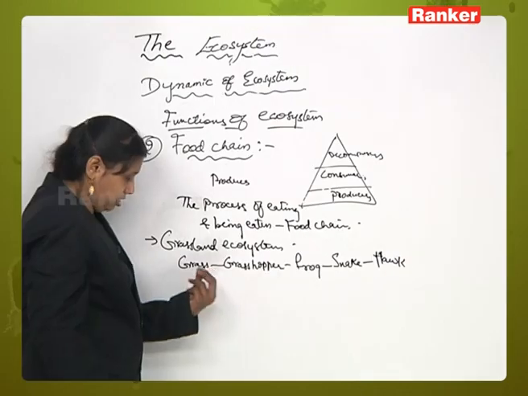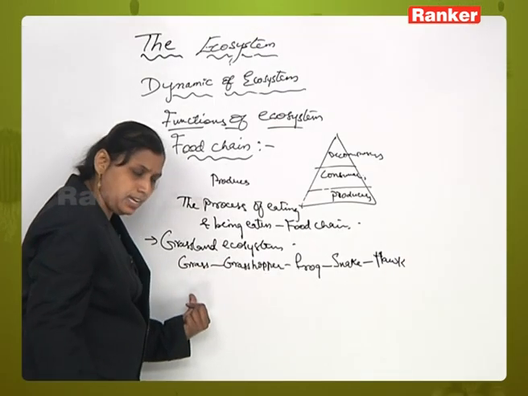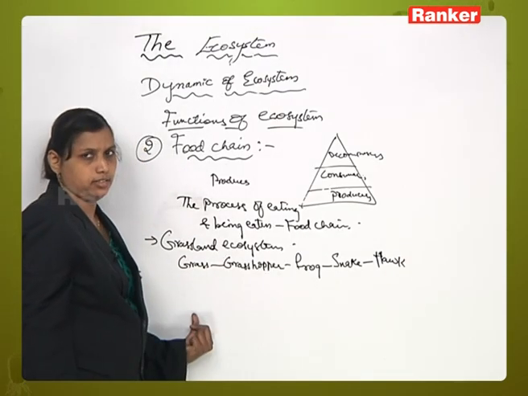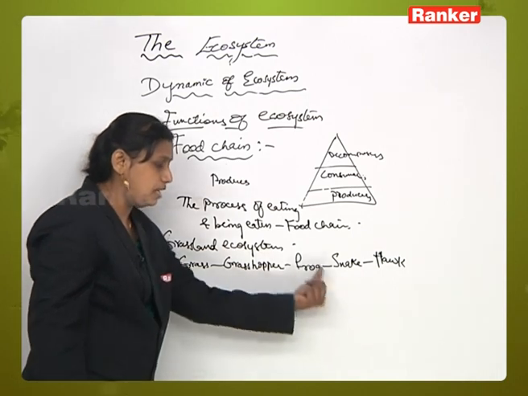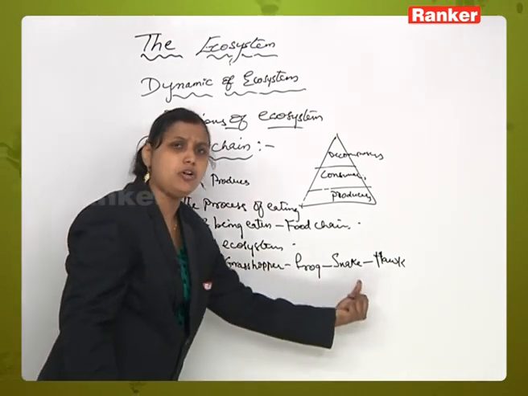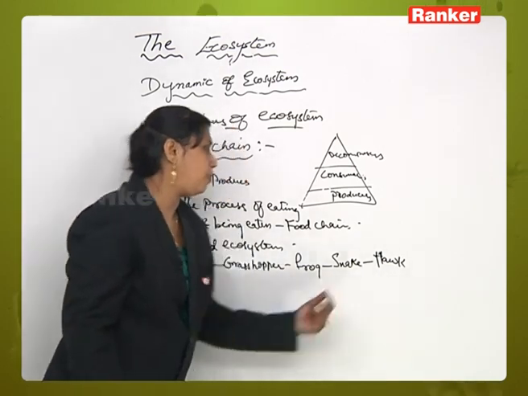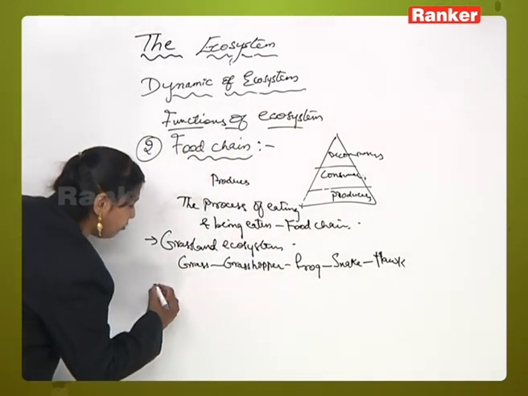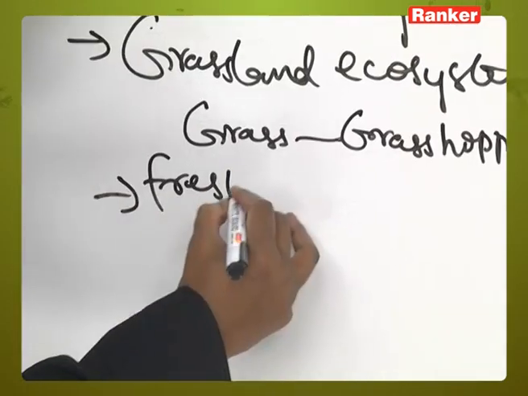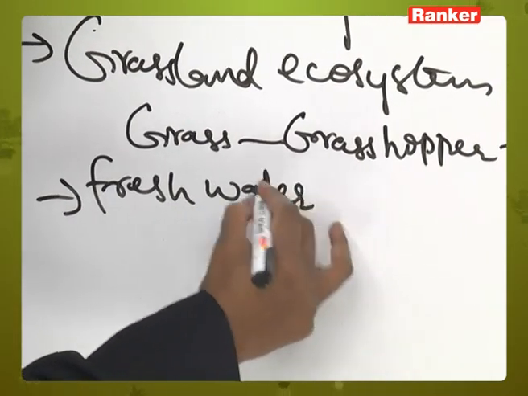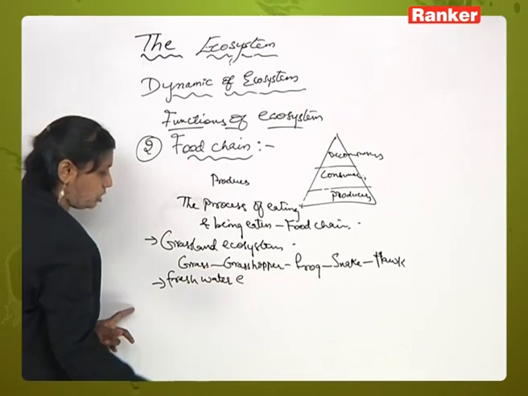That means the process of eating and being eaten, and the flow of food energy, is occurring from one trophic level to another trophic level. Next, in the case of a freshwater ecosystem, similarly.